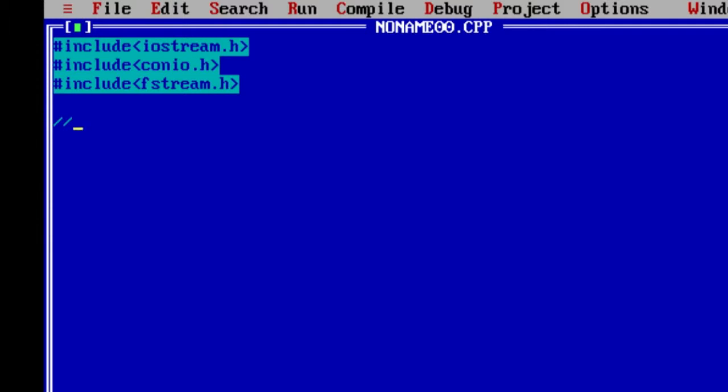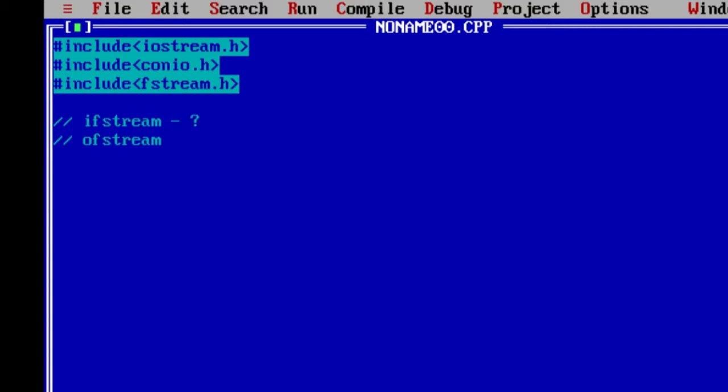A class to store and retrieve, guys. I have said an incomplete statement. So there are two classes, one is ifstream and the other is ofstream. Okay, these are the two classes that we are going to use.